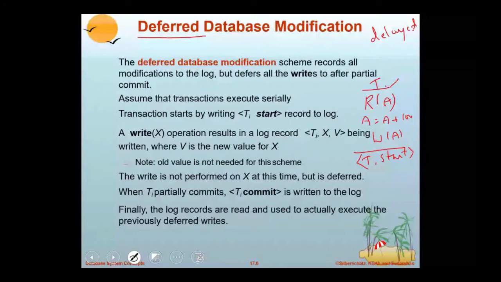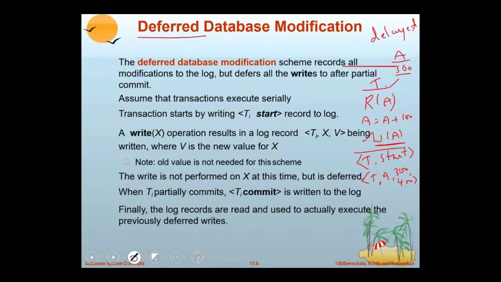And next, whenever it performs a write operation, it writes a log, T1, transaction, change the value of A. Assume the value of A before update is 300 and after update is 400. We call it an update log. And observe a point: A is 300 in the disk, and the disk is not going to get updated after this write operation.